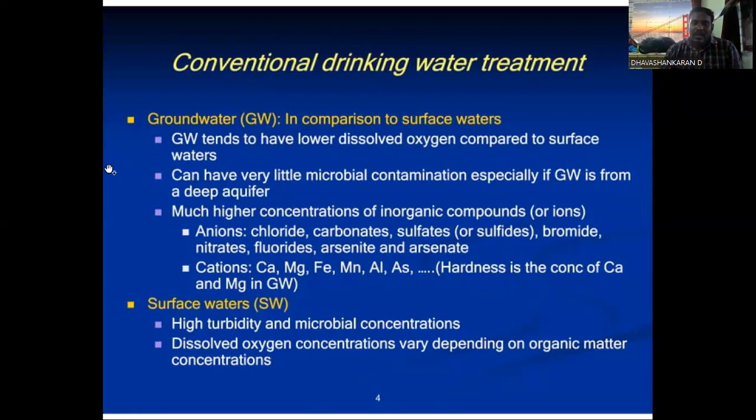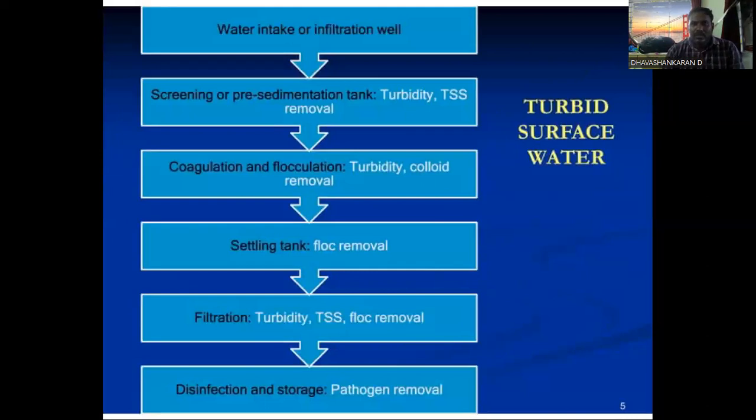While coming to the topic of surface water, it has high turbidity, and microbial concentration and dissolved oxygen concentration vary depending upon the organic matter concentration. So this is the flowchart given for turbid surface water. Water intake or infiltration gallery, then what treatment is followed in the process.